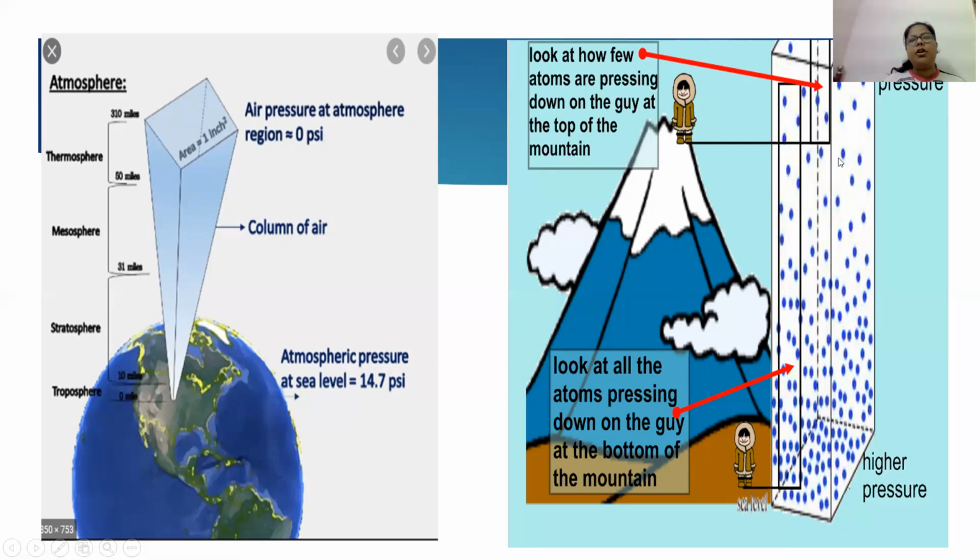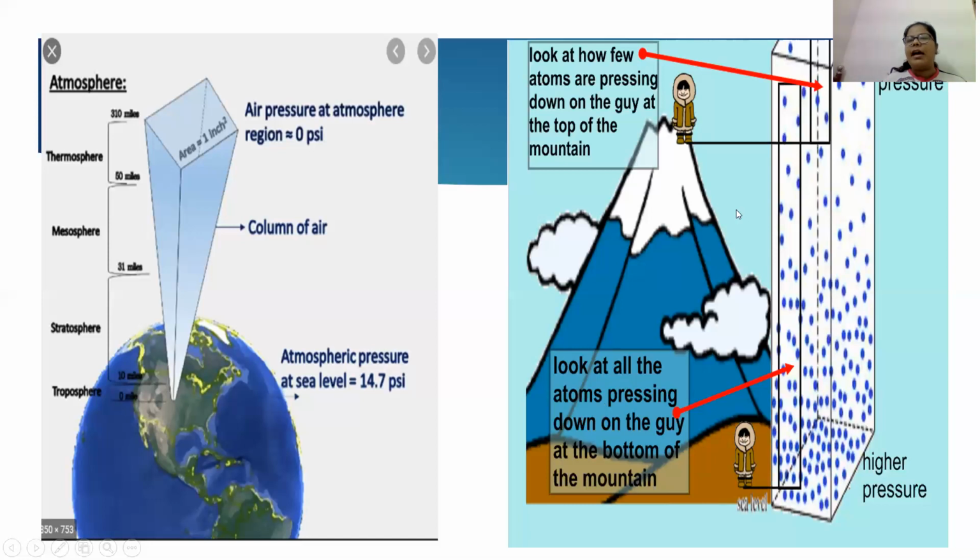As the number of air molecules decreases, the pressure created by the atmosphere also decreases. See, look at all the atoms pressing down on the guy at the bottom of the mountain. Over here, there are so many air molecules which are creating pressure on this guy.